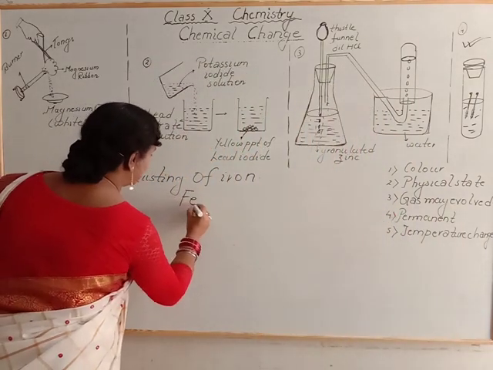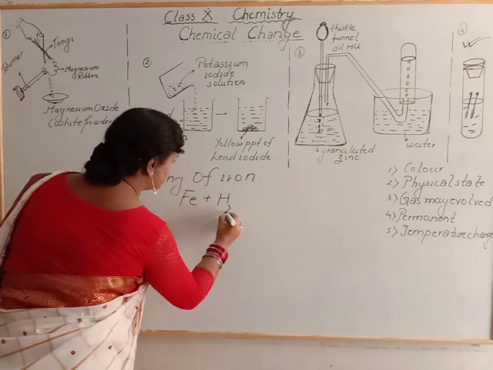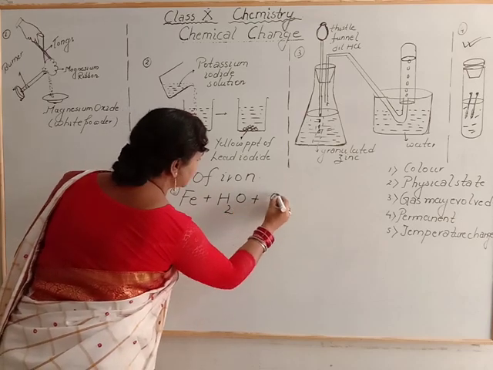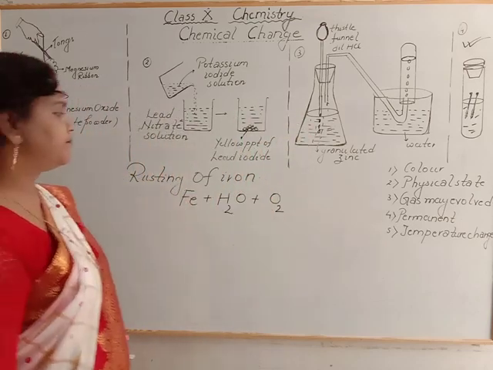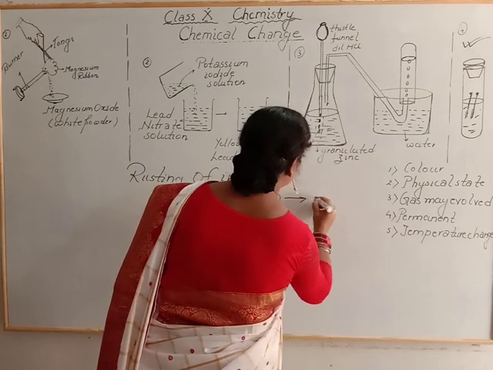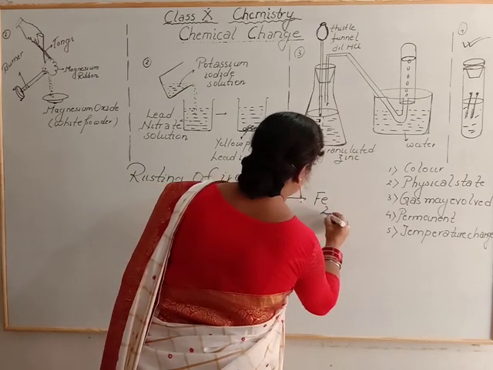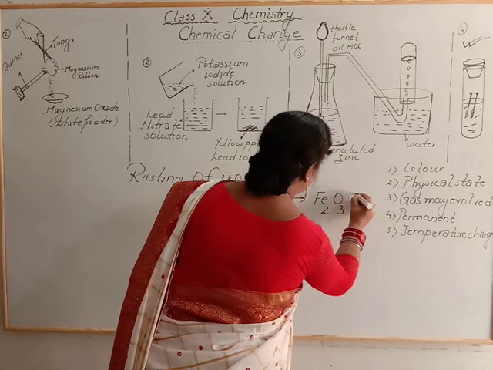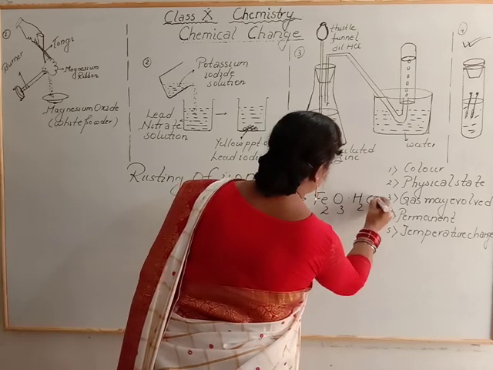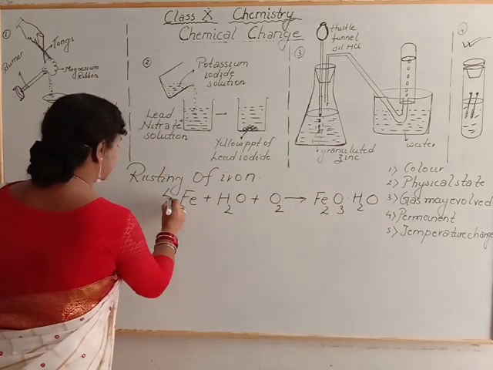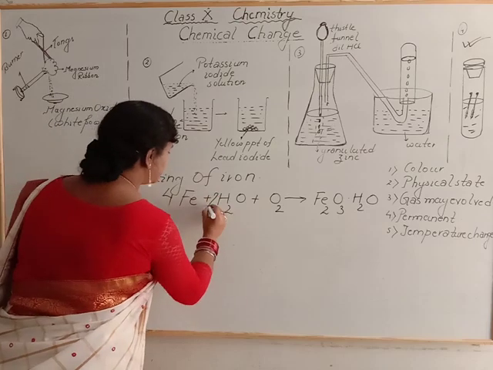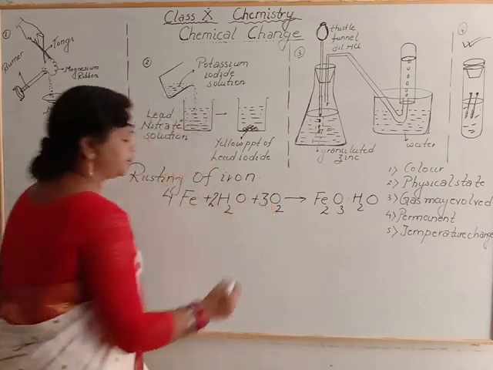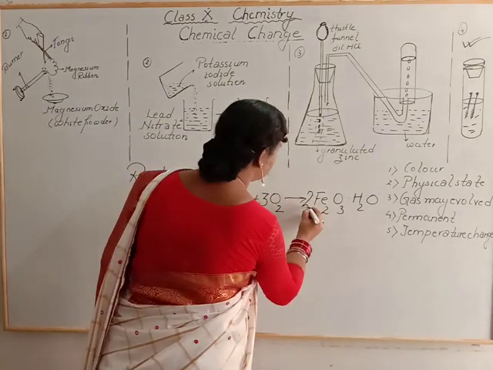Iron reacts with water and oxygen present in the atmosphere, and what we get? Fe2O3.H2O. Now this is also not balanced, you have to balance it. This is 4Fe, 2H2O and 3O2. Now here you put 2.